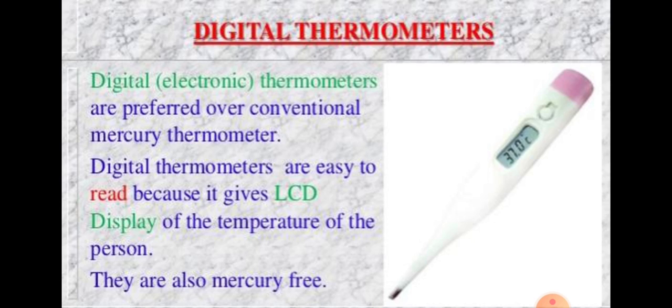Most thermometers are mercury thermometers, which use a liquid metal called mercury for their working. Mercury is a toxic substance, means poisonous substance, and hence it is very difficult to dispose of safely if the thermometer breaks suddenly.